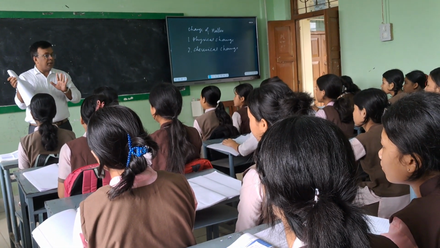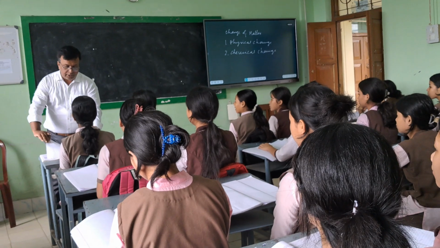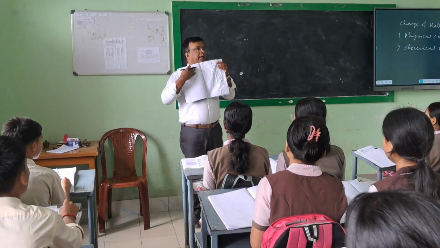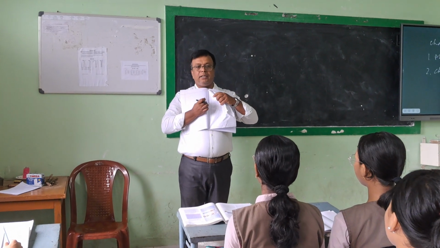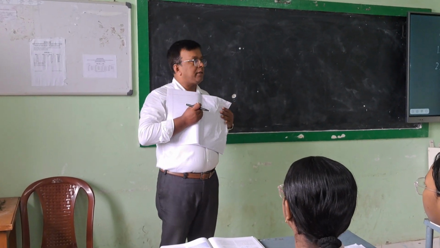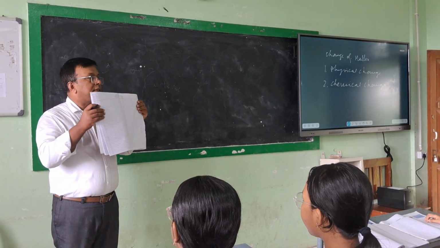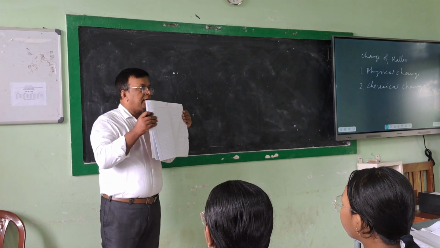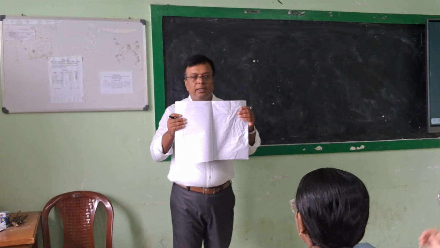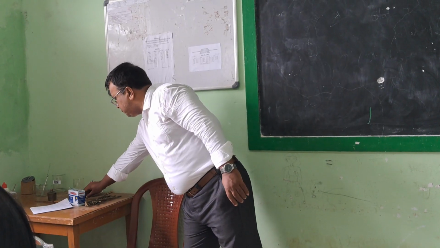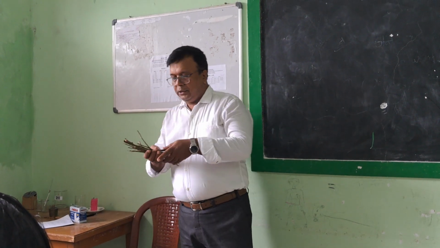So this is a plain page, and this is a wrinkled page. But both are papers. Now the condition is not looking the same. It is changed.